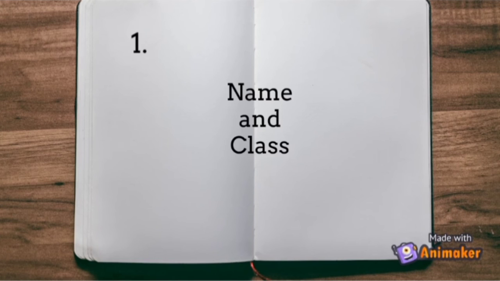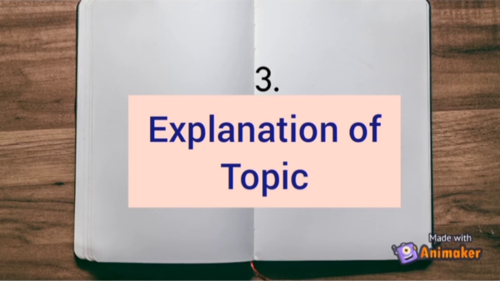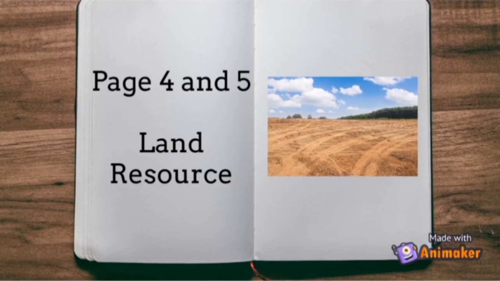First page I have already mentioned: name and class. Second, it will be the activity name plus picture. It is not necessary, but to make it creative you can paste pictures, you can draw by your hand as well, right? Then on the third page there will be an explanation of the topic. Which topic? Natural resources. Natural resources के बारे में you will write what these are, how they are helpful for humans, how we are dependent on them, each and everything.